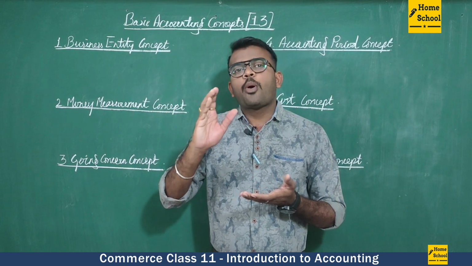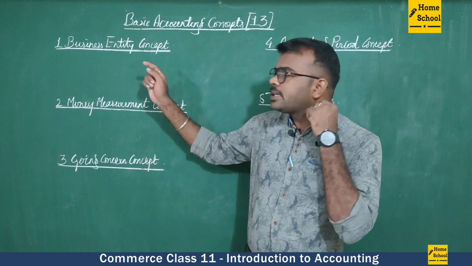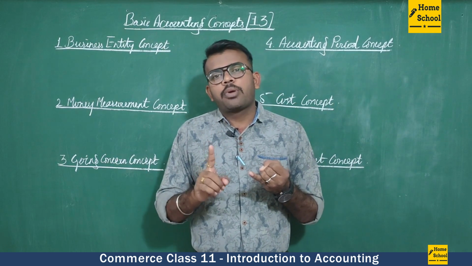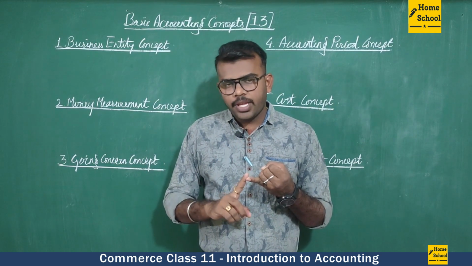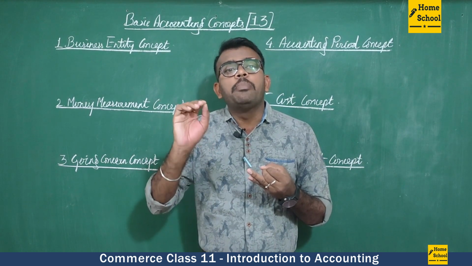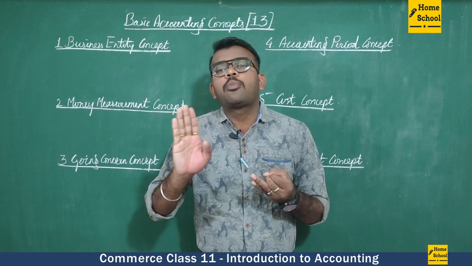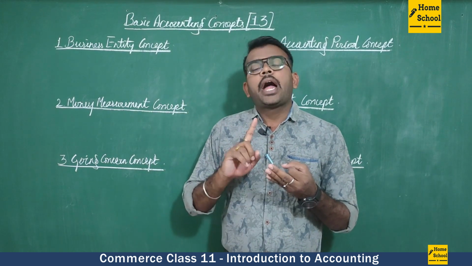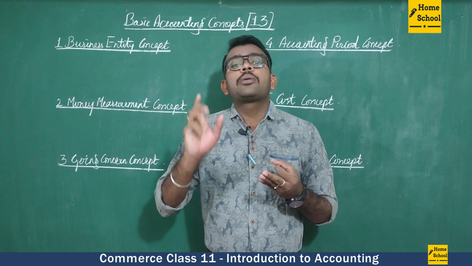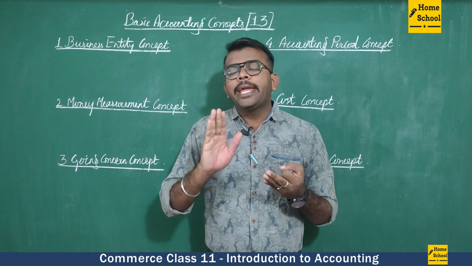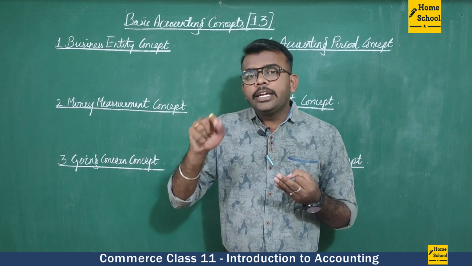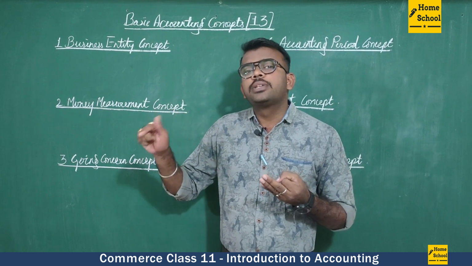Okay, so these are all the points to remember under the business entity concept. That is, both the business and the proprietor are two separate entities. All the business transactions must be entered from the business point of view, not the proprietor's point of view. And the third thing is that the transactions of a proprietor which are personal will not be entered in the books of accounts until and unless they affect the cash flow of the business.